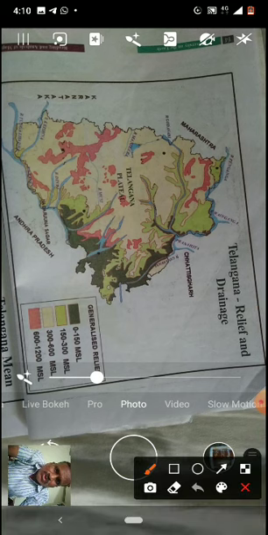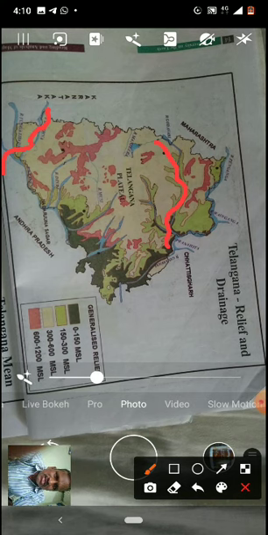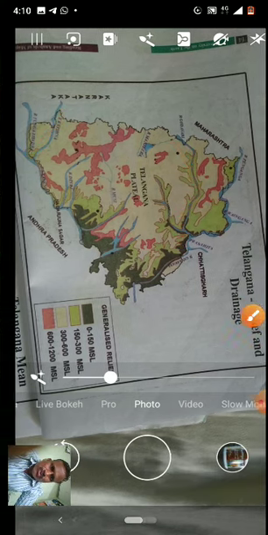See how many rivers are there, once you count, children. Big rivers: Godavari, Krishna. Where is Godavari, children? See, I show you. See, river Godavari is like this. Where is river Krishna? See, river Krishna is down here. Next, again many small rivers are there. See here, the Musi river is there. Children, once I zoom it and show you.